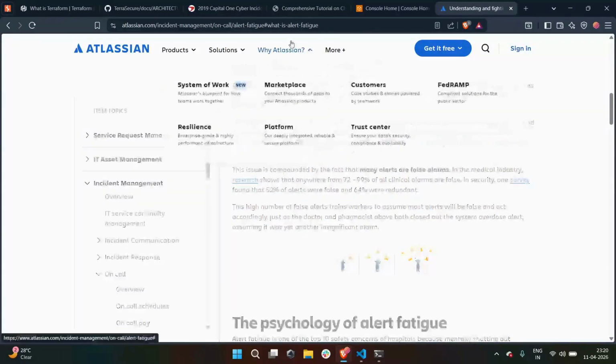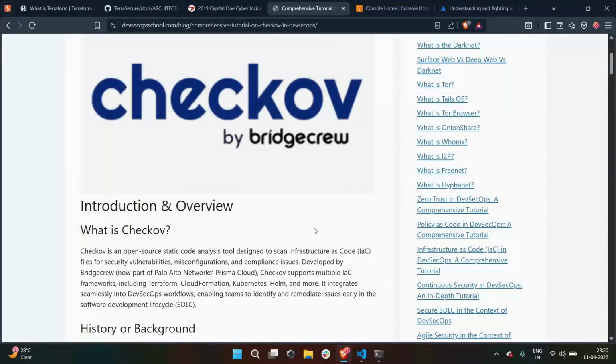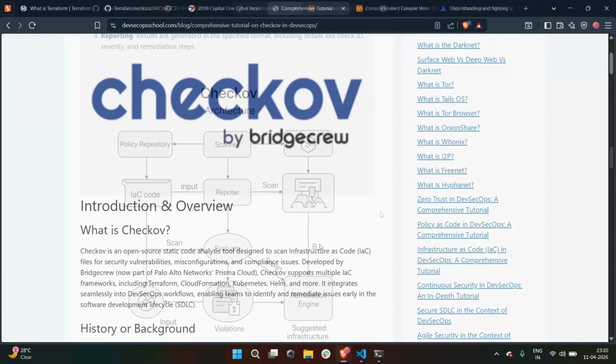And honestly, it's not a tool issue, it's a rule-based scanner issue. They don't understand context, right? And they don't know what really matters.